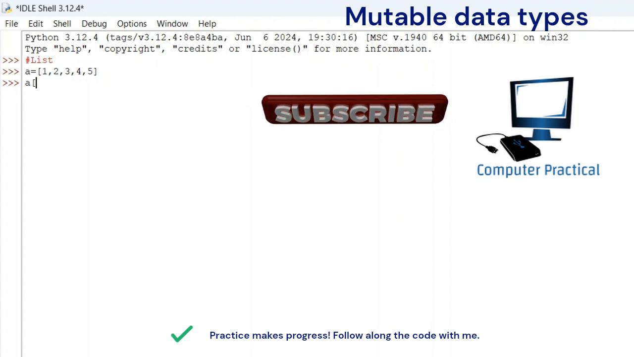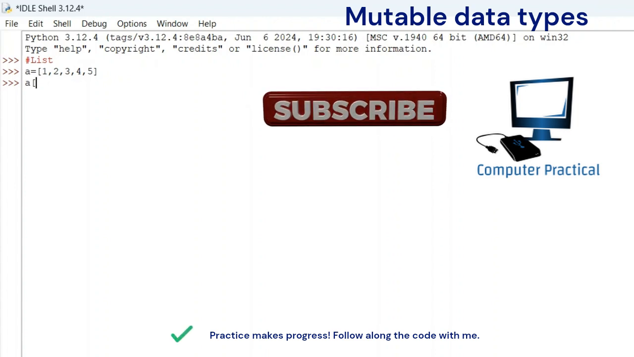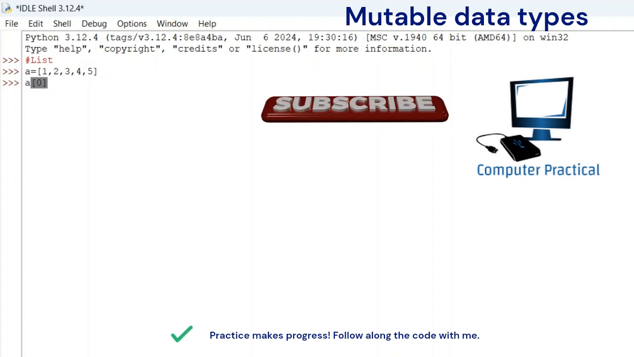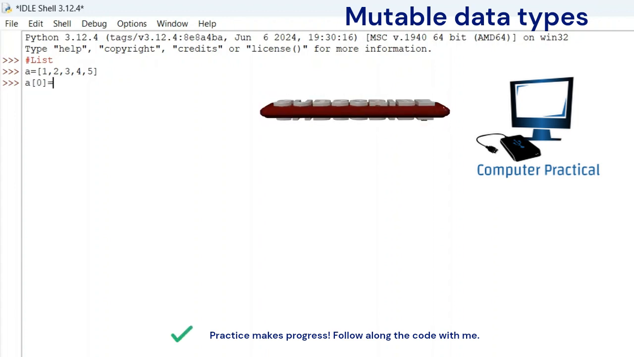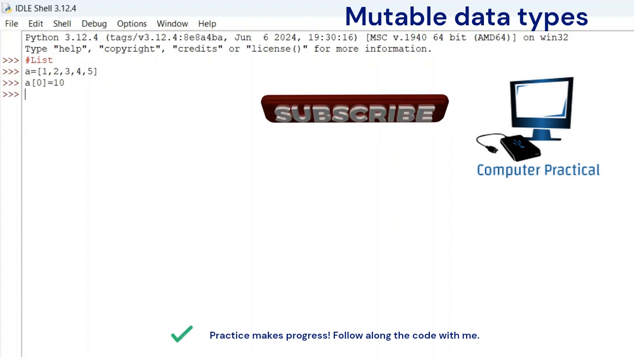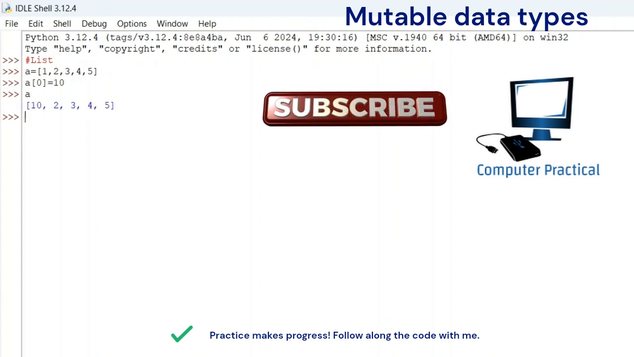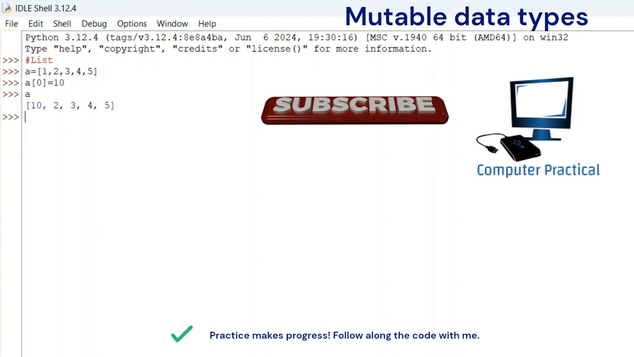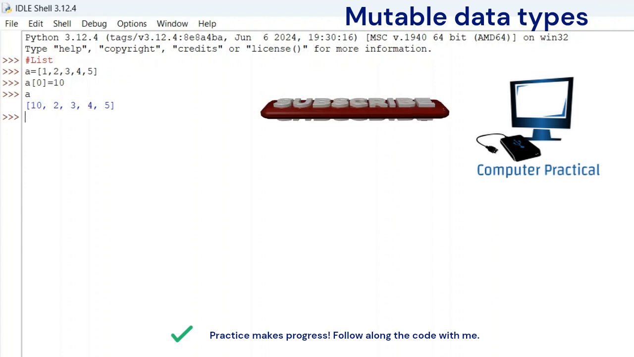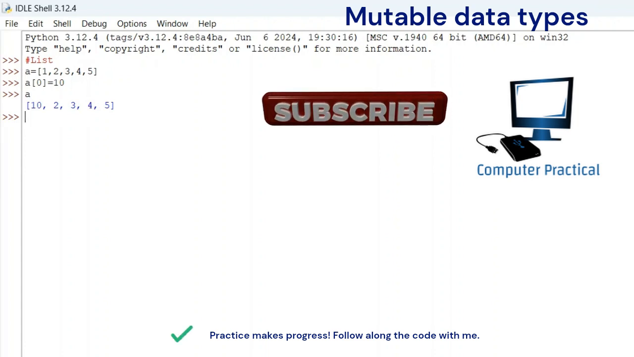So how will I represent the first element? I'll type A of 0. A of 0 equal to 10, and now it is changed. How will you know it is changed? You type A here. You can see the changed elements of the list as 10, 2, 3, 4 and 5. So lists are mutable. They can be changed.